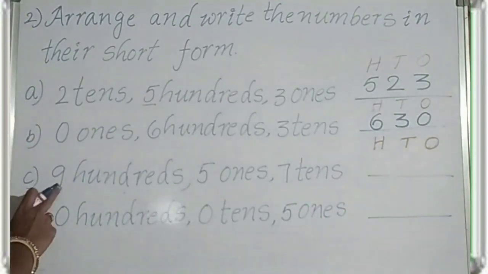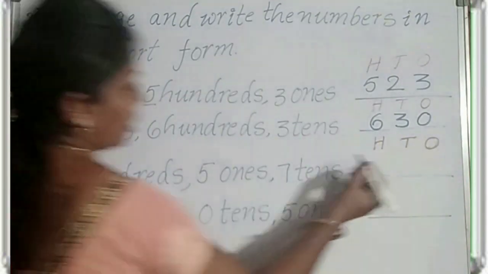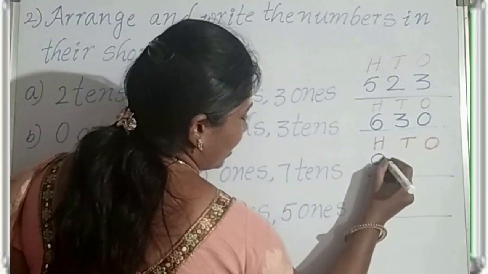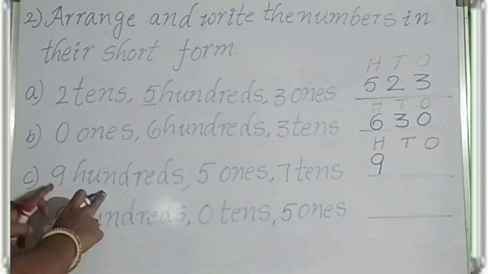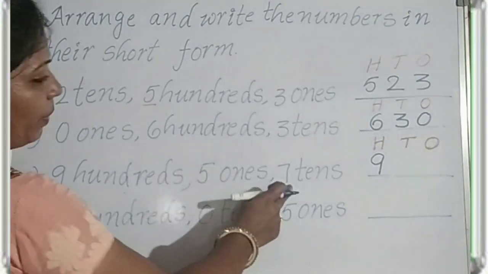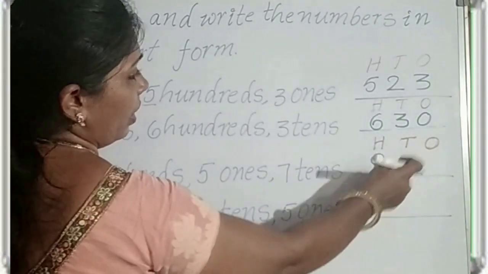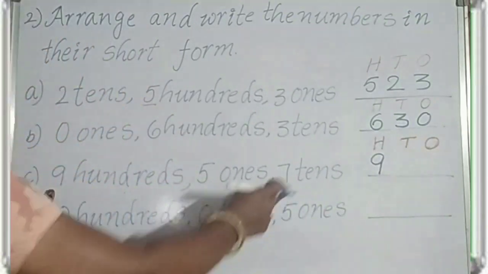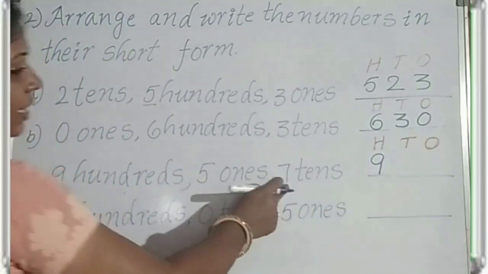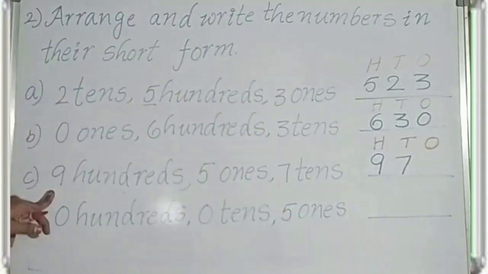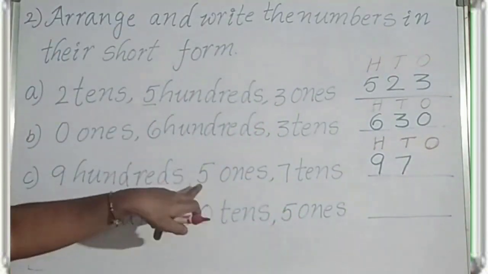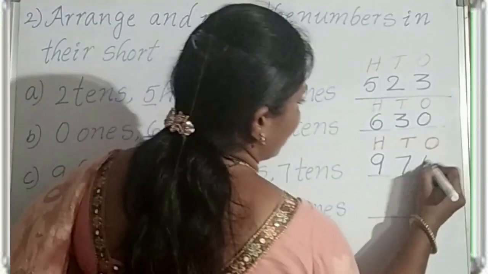So, the hundreds place digit is 9. Next highest place is tens. How many tens here? 7 tens. So, the tens place digit is 7. Remaining, how many ones? 5 ones.